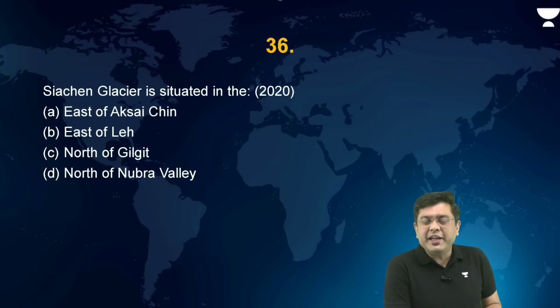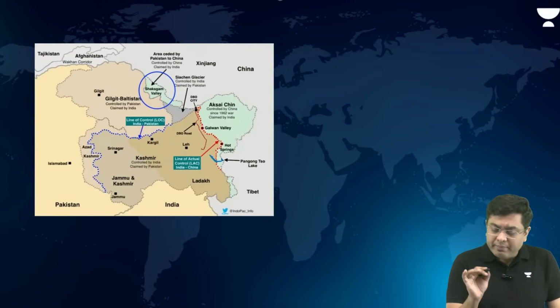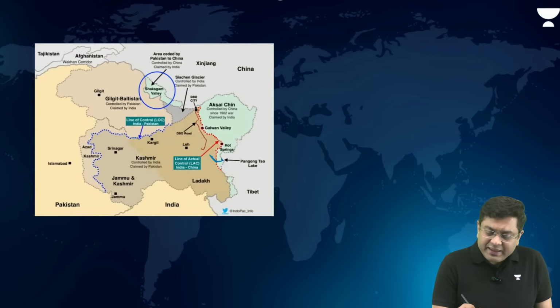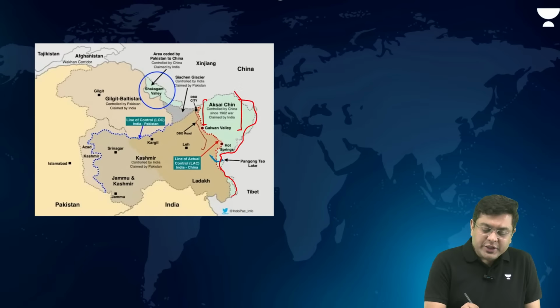Now, Siachen Glacier is situated east of Aksai Chin, east of Leh, north of Gilgit, north of Nubra Valley. Now, observe this particular map if you can, if you have little clue about this. So basically, this is the region of Aksai Chin. Okay, this is the map of Jammu and Kashmir. This is the region of Aksai Chin.